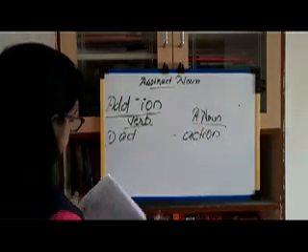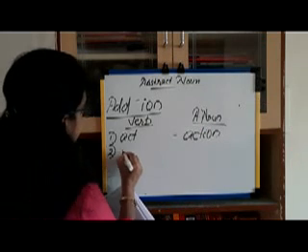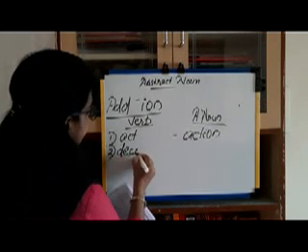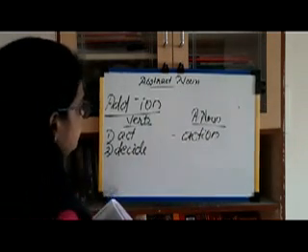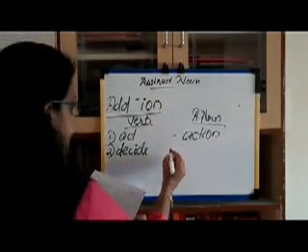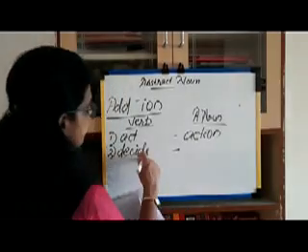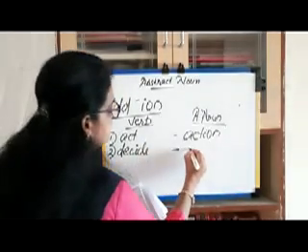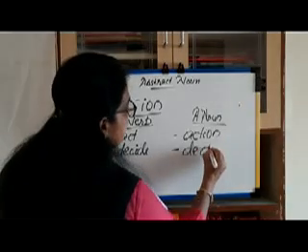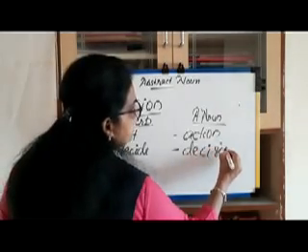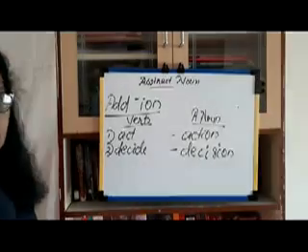The next one is decide. D-E-C-I-D-E. Decide, verb, decision. D-E-C-I-S-I-O-N. Decision.